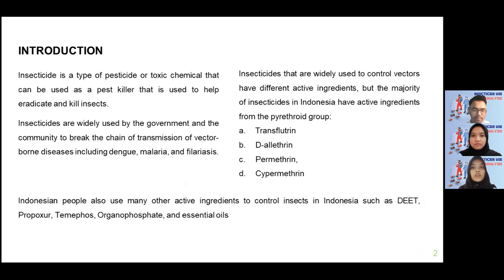Insecticides that are widely used to control vectors have different active ingredients, but the majority of insecticides in Indonesia have active ingredients from the pyrethroid group, such as transfluthrin, deltamethrin, permethrin, and cypermethrin. Besides the pyrethroid group, Indonesian people also use many other active ingredients to control insects, such as DEET, propoxur, dichlorvos, organophosphates, and essential oils.